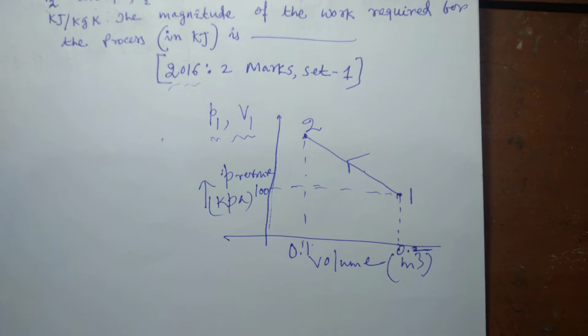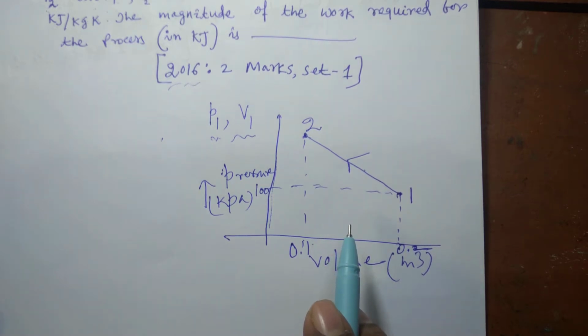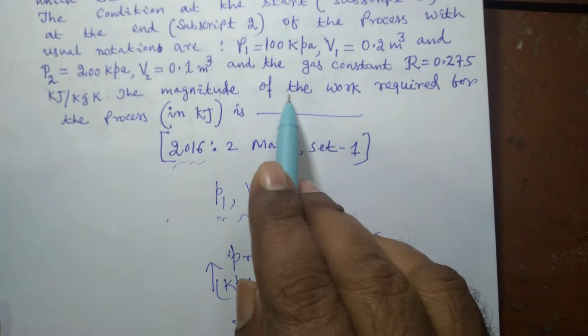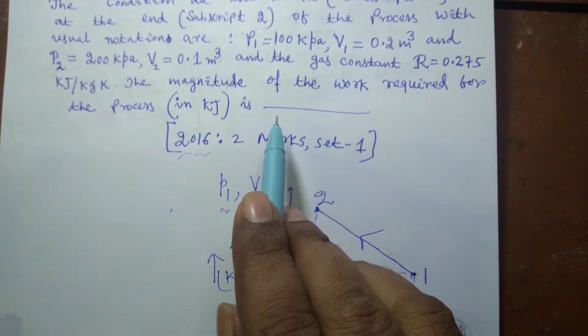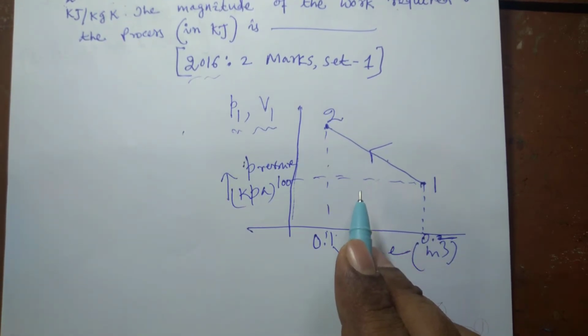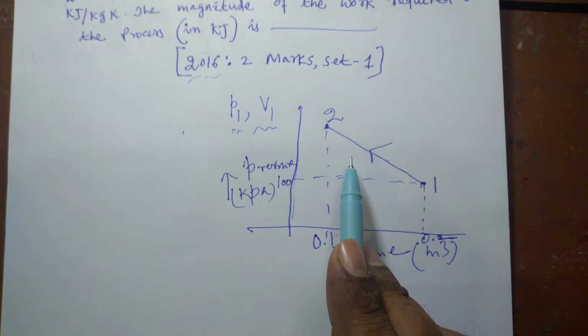So obviously when any gas is compressed, certain work is to be given from outside. That means work is done on the system during a compression process, and during an expansion process work is done by the system. But here the magnitude has been asked, so sign does not matter. We only have to find out the magnitude. You know that area under the PV diagram represents the magnitude of work. We have already discussed this, that area under the PV diagram represents the magnitude of work transfer.